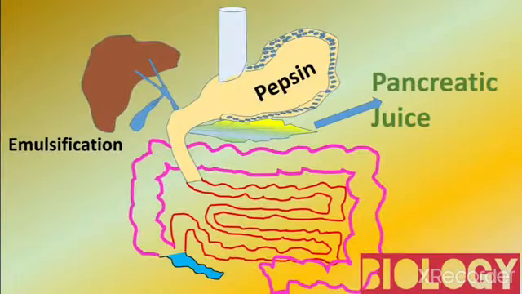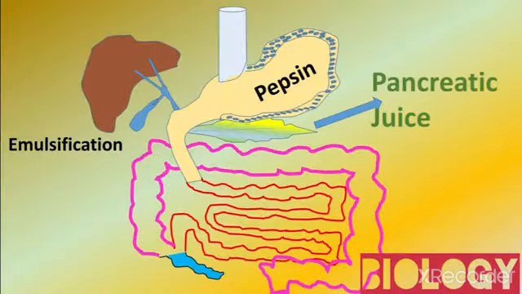The second one is trypsin. The trypsin enzyme works on the proteins. The proteins are converted into peptones, as the pepsin enzyme also does, so pepsin and trypsin convert the proteins into peptones in different parts. Third one is lipase.